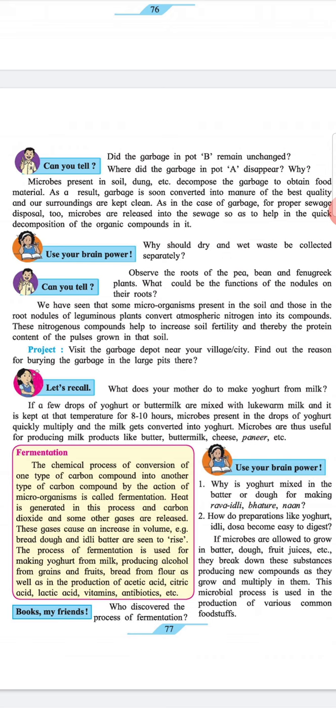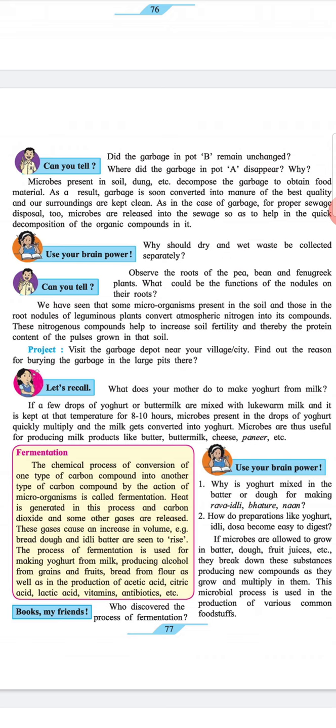As in the case of garbage, for proper sewage disposal too, microbes are released into the sewage so as to help in the quick decomposition of organic compounds in it. Use your brain power. Why should dry and wet waste be collected separately?